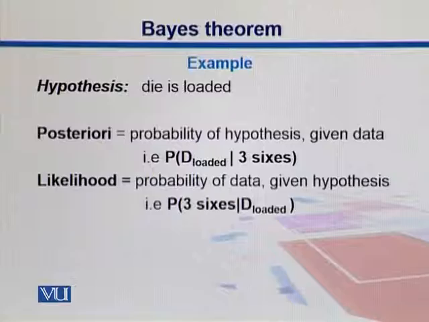The other form is the likelihood, which is the probability of the data given the hypothesis. You know that your die is loaded, and now you are guessing how many sixes you will get. What is the probability of getting 3 sixes while the die is loaded? This is in comparison to the previous one, where you see 3 sixes and now you suspect that your die is loaded.